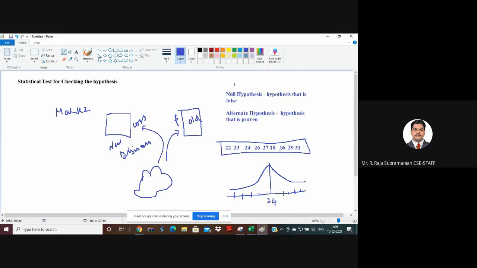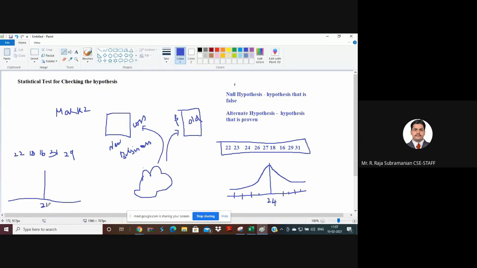Now for this, randomly I'm picking some 5 samples. Say for example, the samples are going to be 22, 18, 16, some 31, and also 29. So I take those. Now if I have the same thing for that, we know that the original is normally distributed at 24.